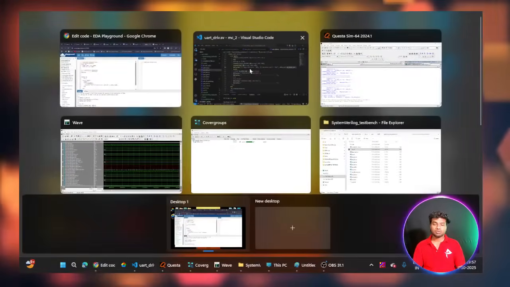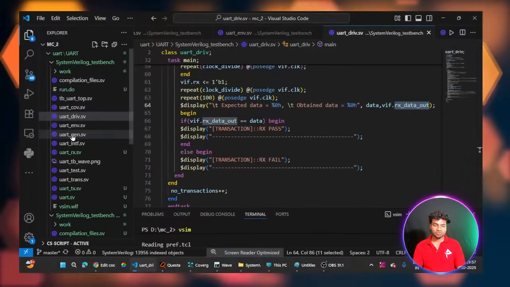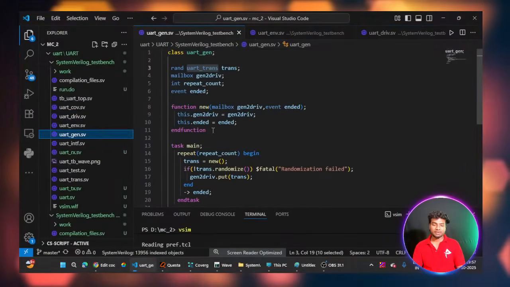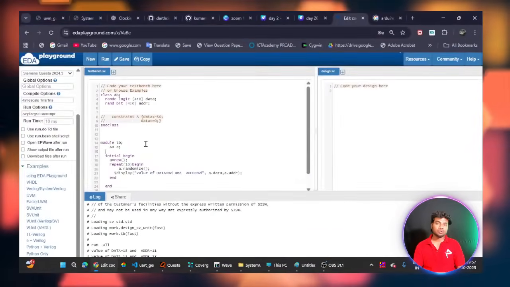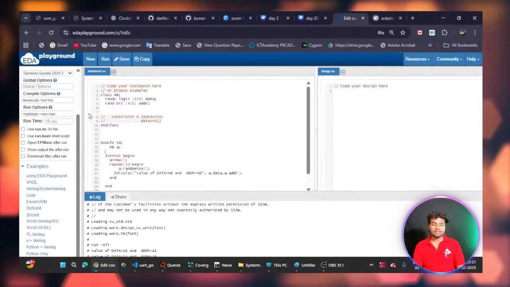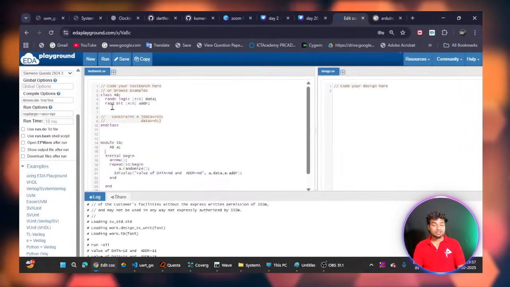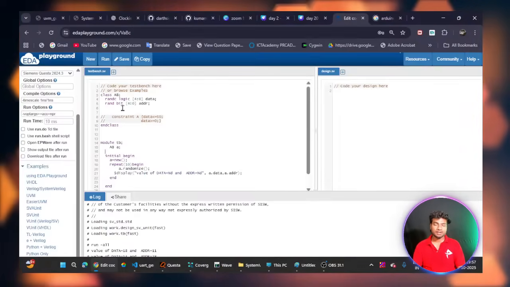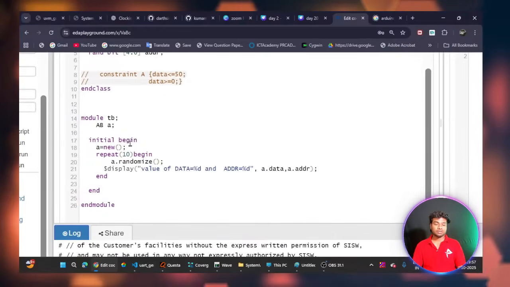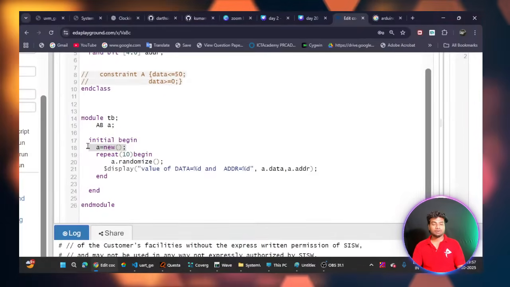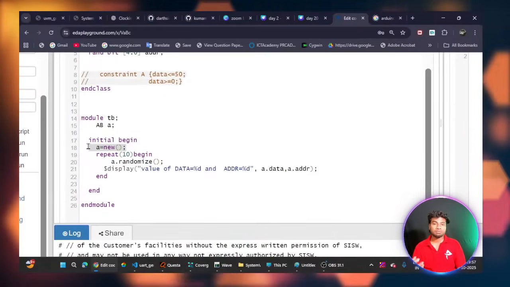In the code also you can see the new constructor function. For allocating memory you can use two ways. You can create the new constructor inside your class, which will automatically create the memory, or else you can create the memory by using this method. Both are only for allocating the memory for the class.